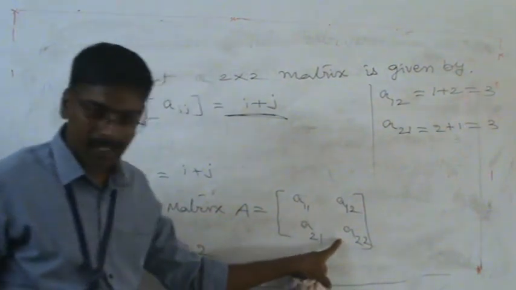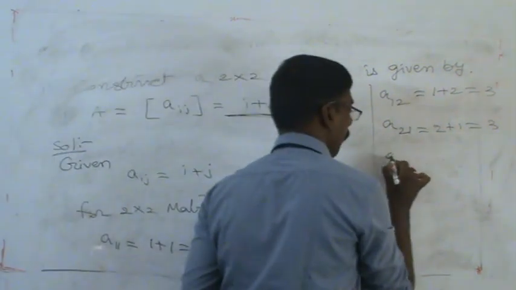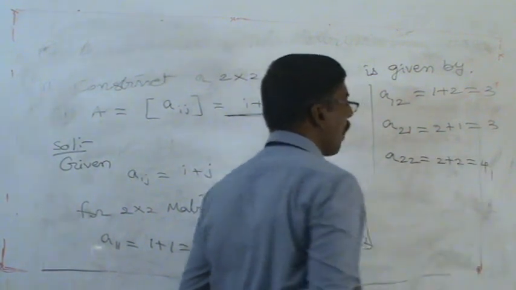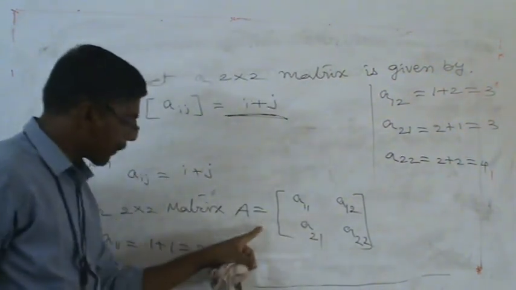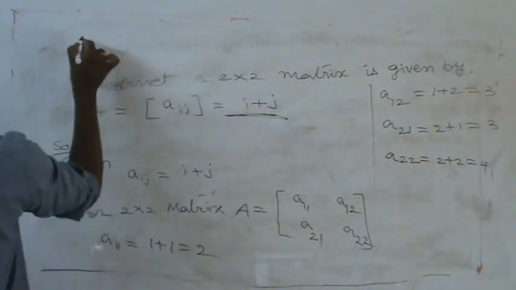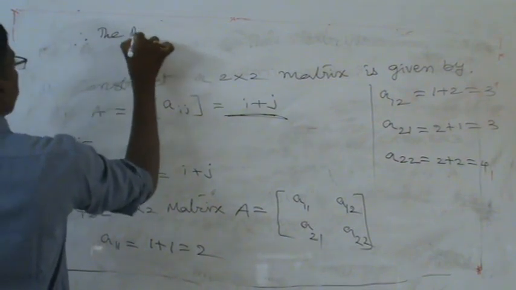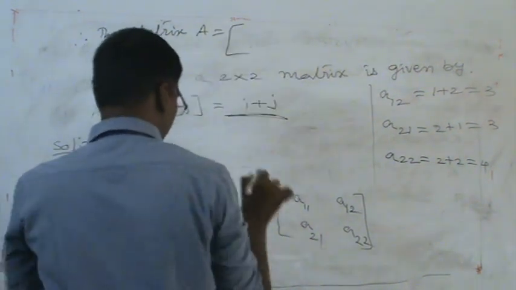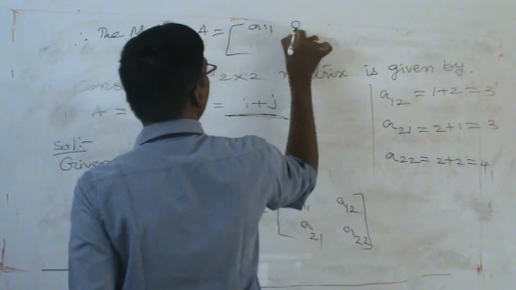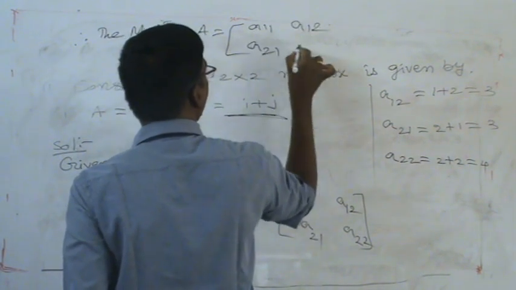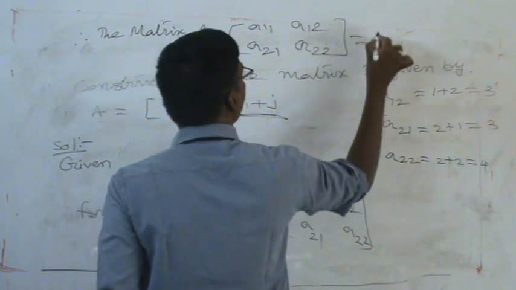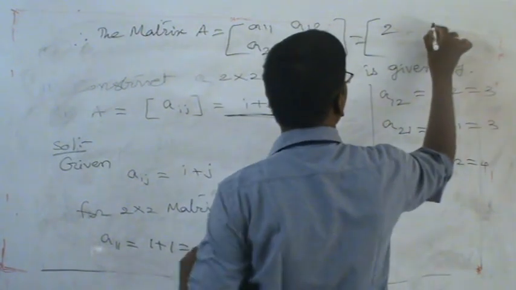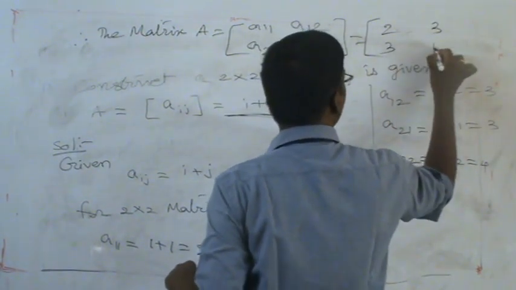Next we have to calculate the element A22. What is the value of A22? That is 2 plus 2 value is equal to 4. All these values we are representing in the matrix. Therefore, the matrix A is equal to A11, A12, A21, A22. The value of A11 is 2, A12 is 3, A21 is 3, A22 is 4.